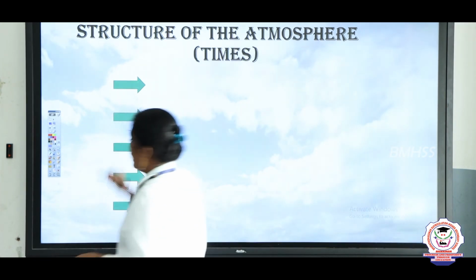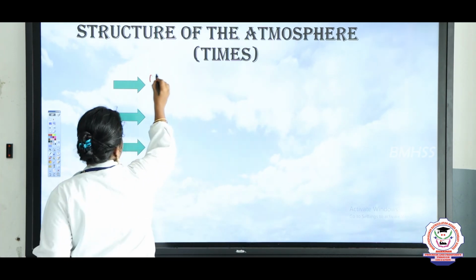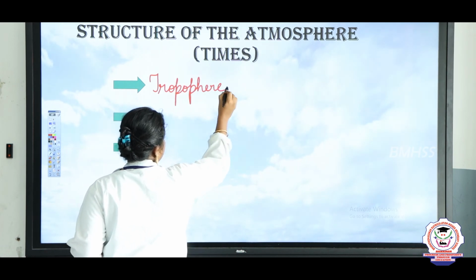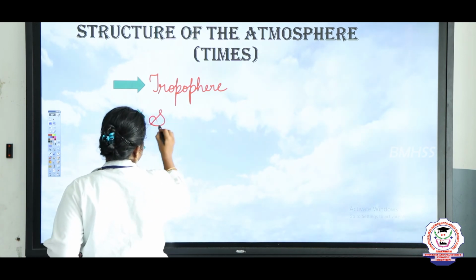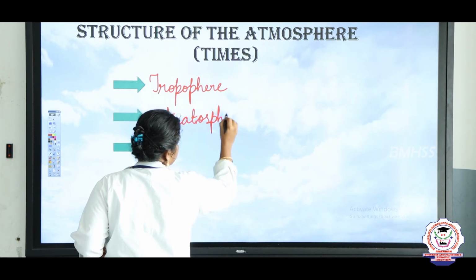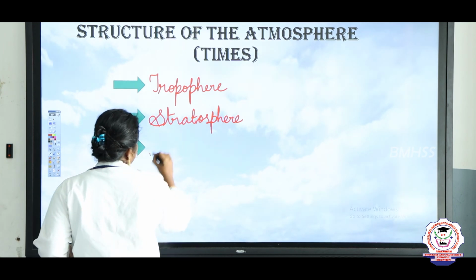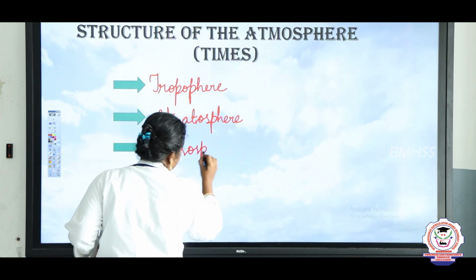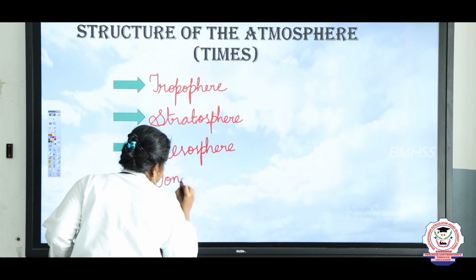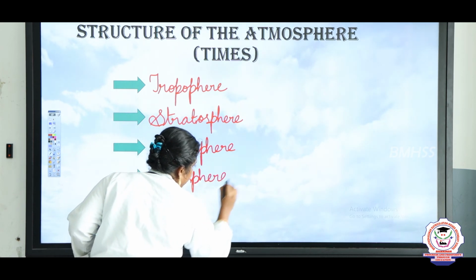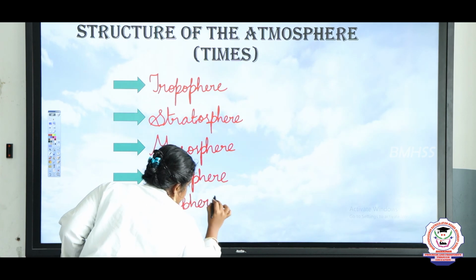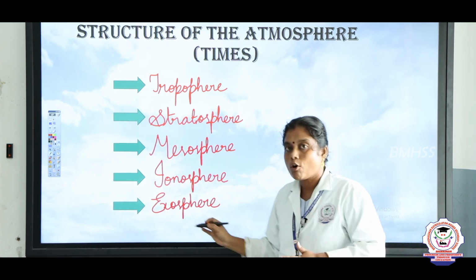First, T for troposphere, T-R-O-P-O-S-P-H-E-R-E. Next, stratosphere, S-T-R-A-T-O-S-P-H-E-R-E. Next, mesosphere, M-E-S-O-S-P-H-E-R-E. Next, ionosphere, I-O-N-O-S-P-H-E-R-E. And the final one is exosphere, E-X-O-S-P-H-E-R-E.